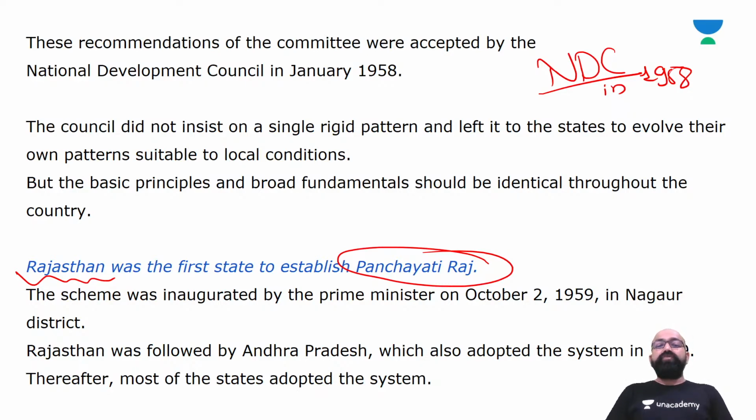Rajasthan was followed by Andhra Pradesh, which also adopted the system in 1959, and thereafter most of the states adopted the system. So just understand the chronology.